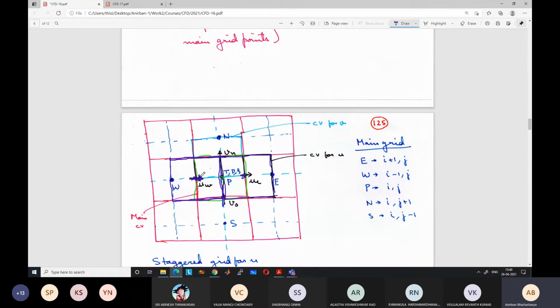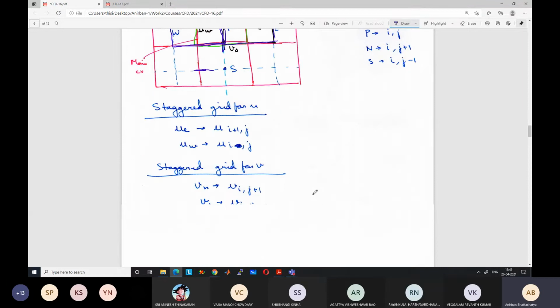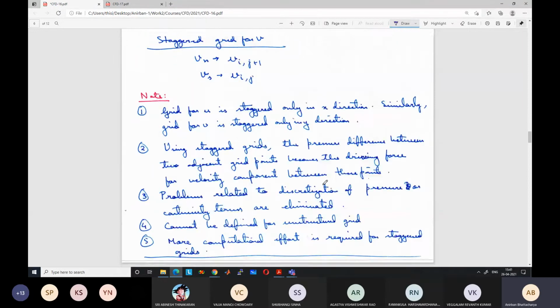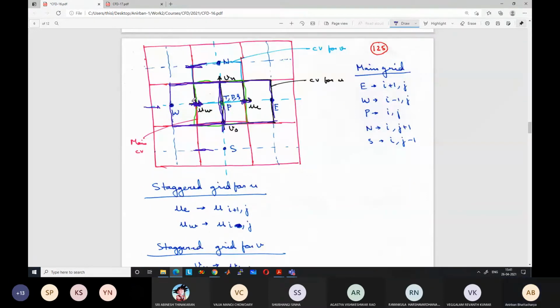So if we solve for this control volume, and this is p, our neighboring velocities are this velocity, there will be another velocity here, and another velocity here. So based on these four neighboring velocities, we will solve the equation. So we will solve on a staggered control volume. Similarly, for the v velocity, the control volume was staggered in the y direction.